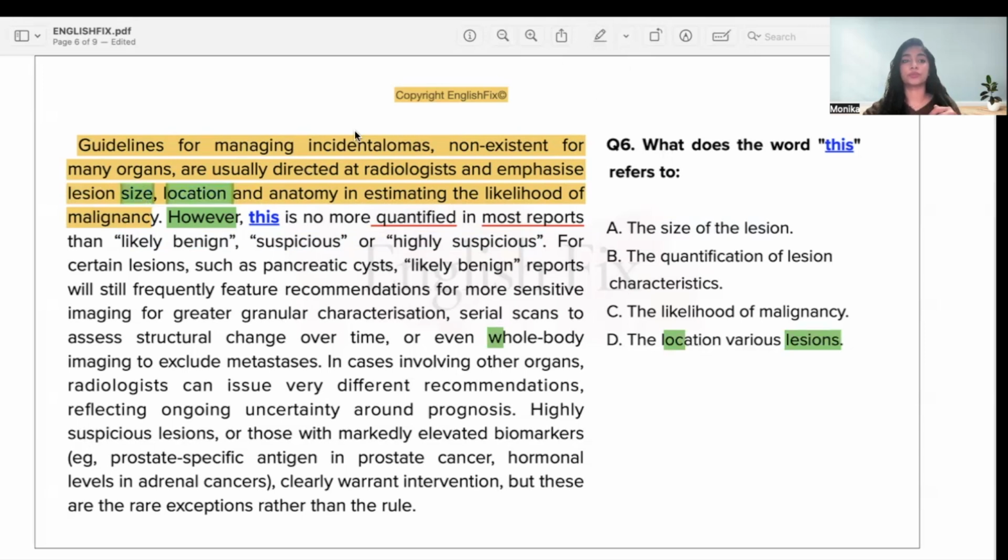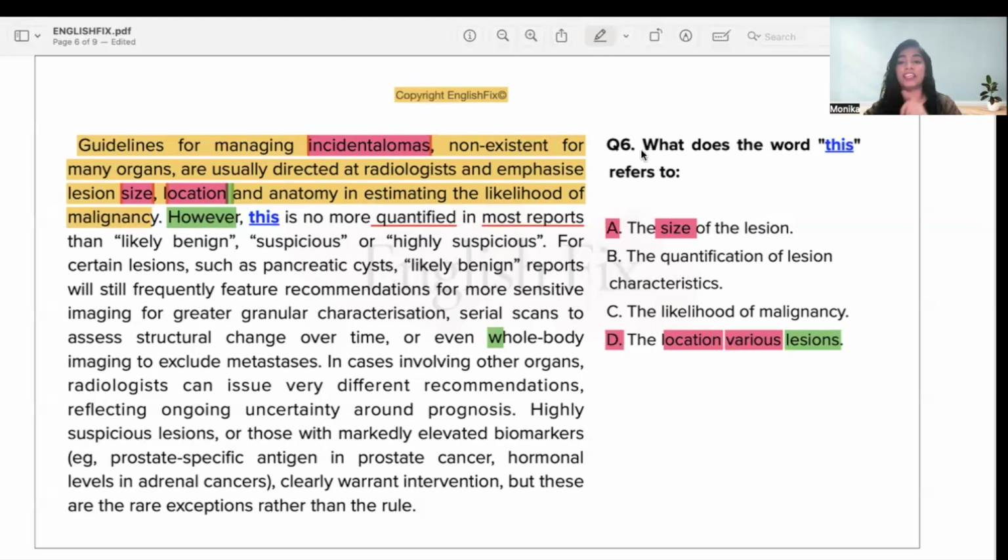There's another issue in answer option D that talks about various lesions. They have not talked about multiple, very different lesions, although they have talked about incidental lumas. So I guess you could consider that. But if I have the size also here and the location also here, then how can I consider these to be the answers? If I am choosing A, I would also have to consider answer option D for that reason. So both answer option A and answer option D are out of the picture. Let's look at B and C now.